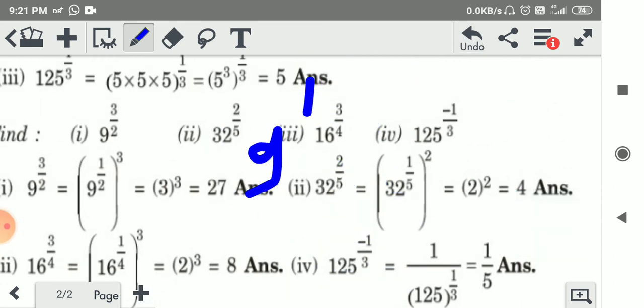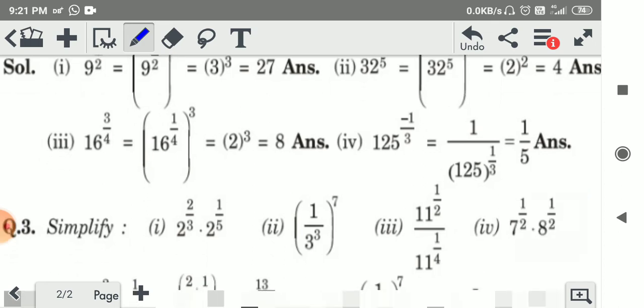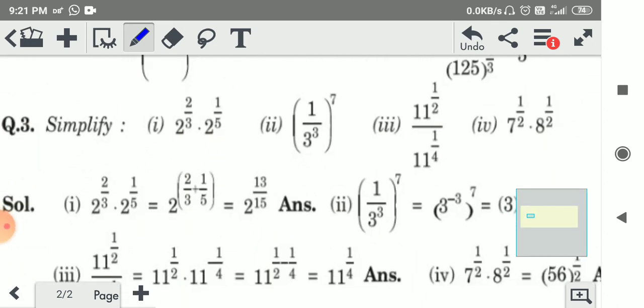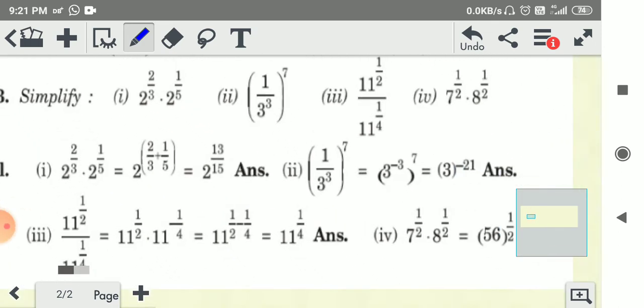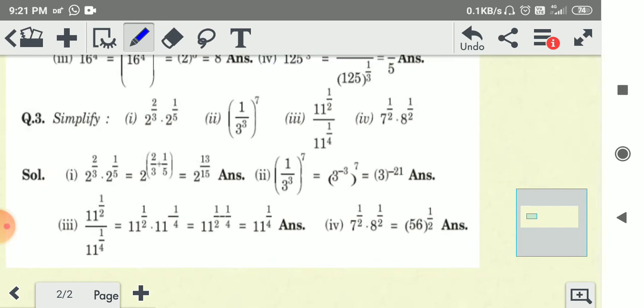Now question number second, third and fourth are same as question number 1. Now question number 3. 2 to the power 2 by 3 and 2 to the power 1 by 5.